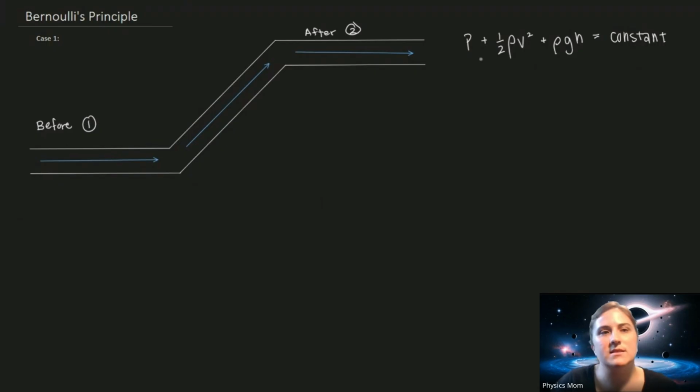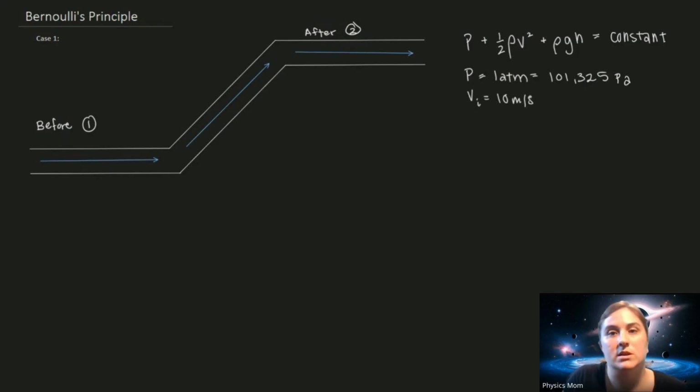We're going to look at the before and after case for this specific example. Let's say this is just a common household pipe. It's open to the air so that the pressure is standard at 1 atmosphere, which if you remember is 101,325 pascals. We don't need to actually know that for this problem. It's going to become irrelevant, and you'll see why in just a second. But the initial velocity of the fluid is going to be 10 meters per second. We will need to know that.